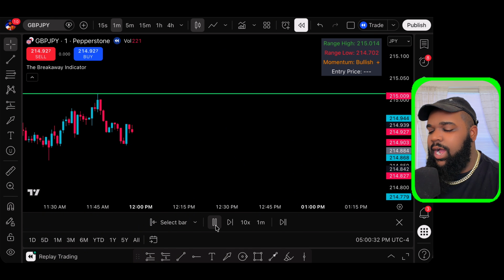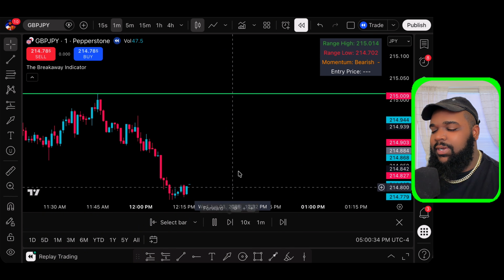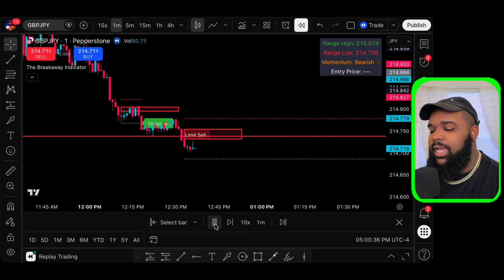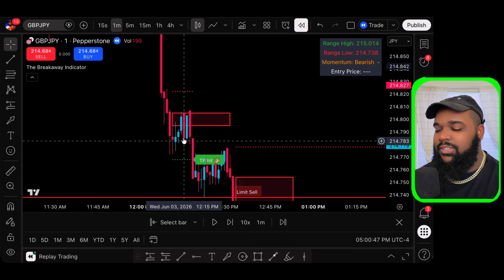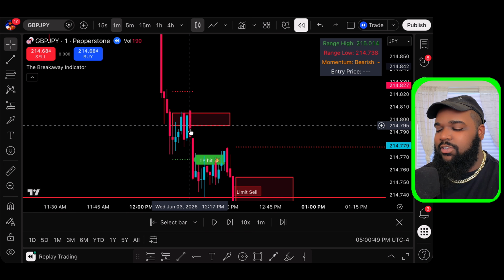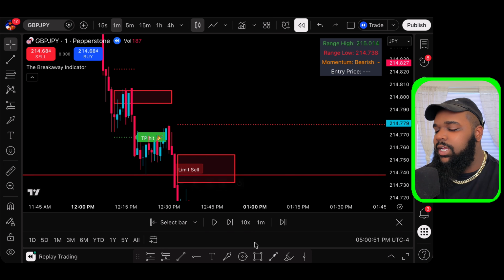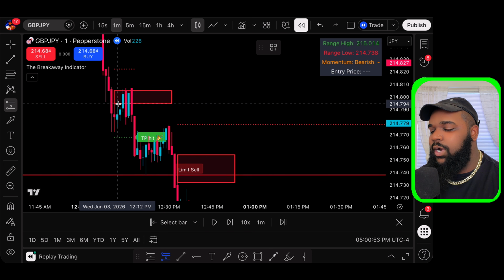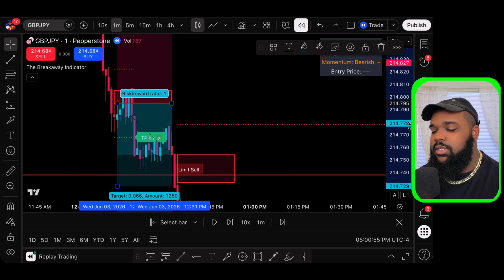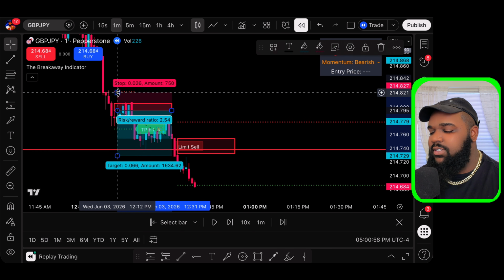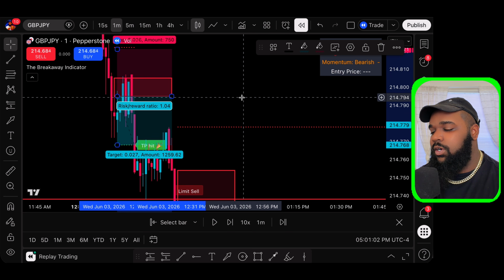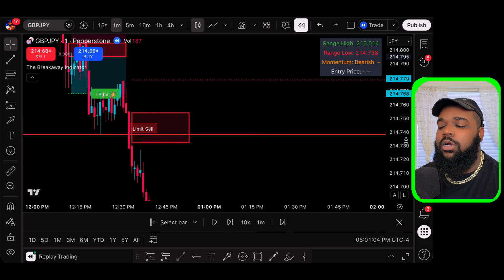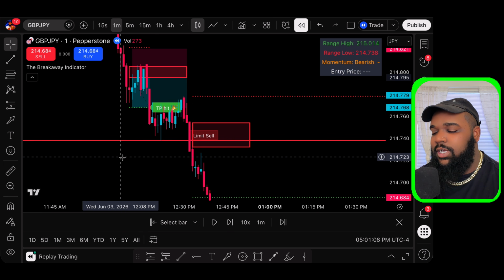All right, so we have our high. It's trying to break through this high, but it couldn't do it. And again, it happened so fast right here that I missed it again, but it pushed down. It tapped us in a couple times on our fair value gap and ended up dropping. If you would have taken that right there for a 1-to-1, you would have smoked it. This indicator is absolutely fire, guys. And again, you don't have to just go for a 1-to-1. You can go for like a 1-to-4. And if you would have gone for a 1-to-4 on this trade, you would have smoked it.